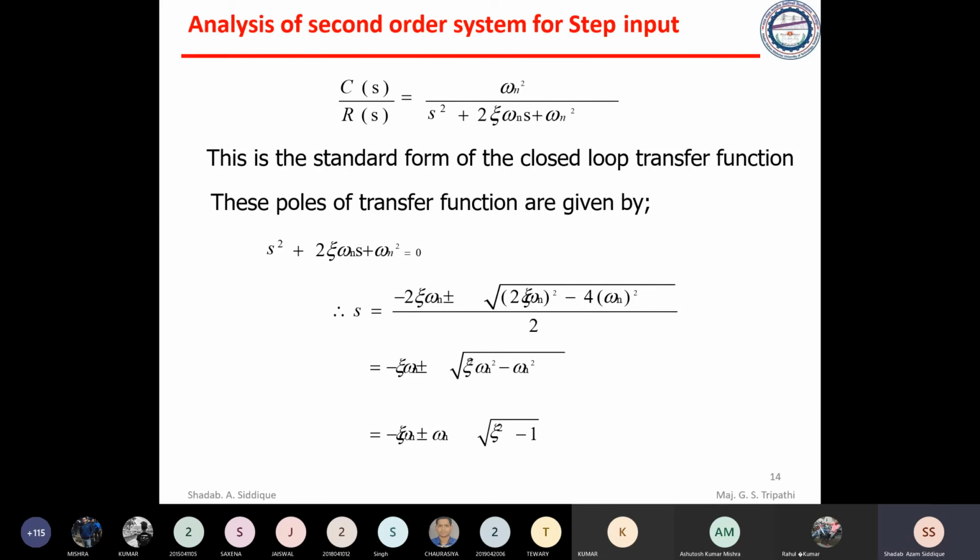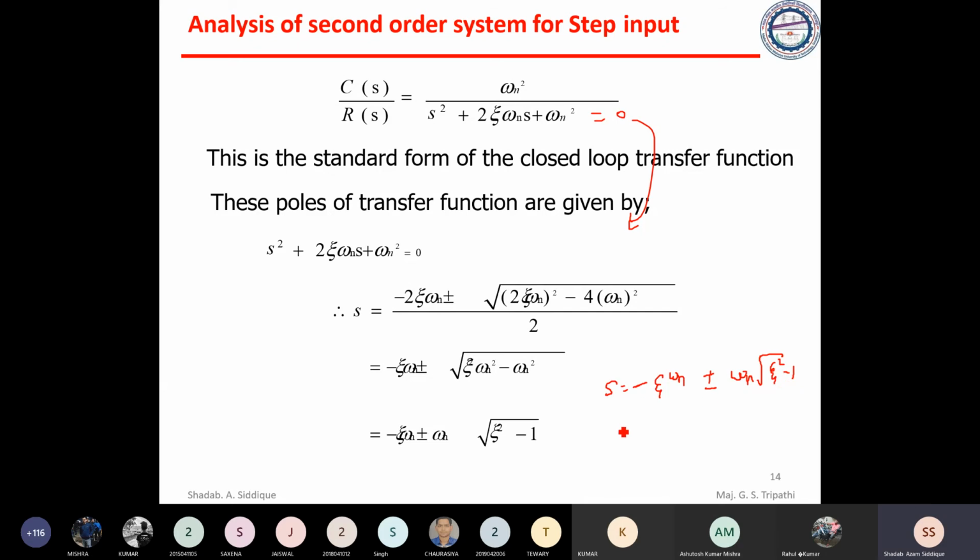Now if you try to find the s value, s is nothing but the roots of the characteristic equation. The roots of the characteristic equation are the closed loop poles of the transfer function. We equate it with zero and try to find out the s value. Again we take minus b plus minus root under b square minus 4ac divided by 2a. So we get that s is minus zeta omega n plus minus omega n root under zeta square minus 1.